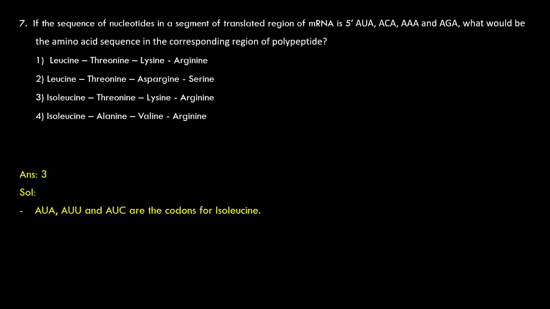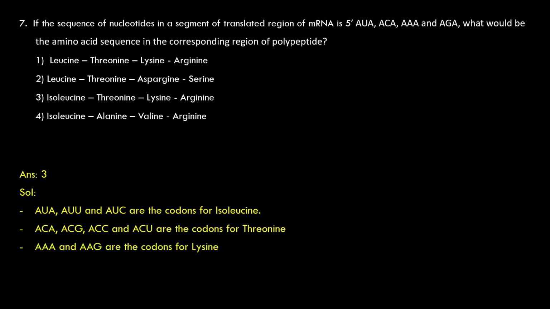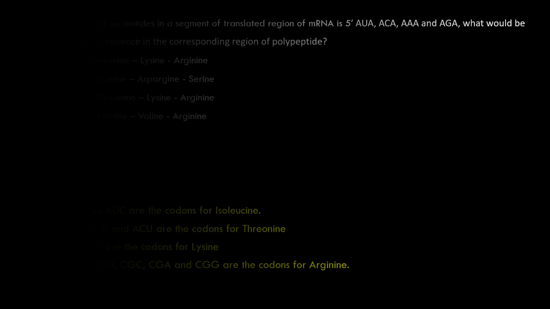Third one. AUA, AUU, AUC are the codons for isoleucine. ACA, ACG, ACC, ACU are the codons for threonine. AAA and AAG are the codons for lysine. Lysine is a basic amino acid. AGA, AGG, CGU, CGC, CGA, and CGG are the codons for arginine. Coming to the next question.